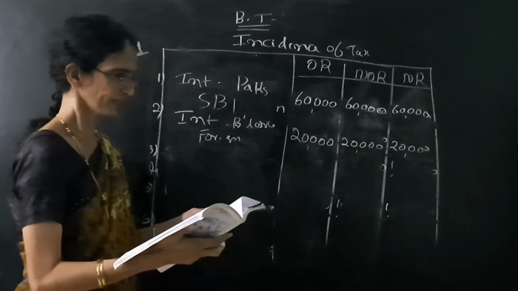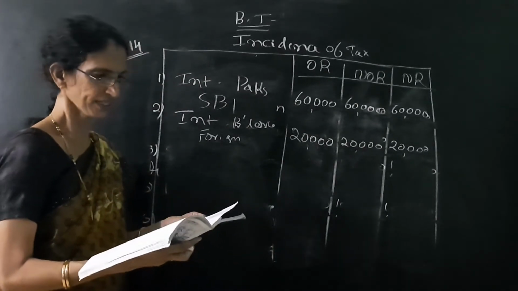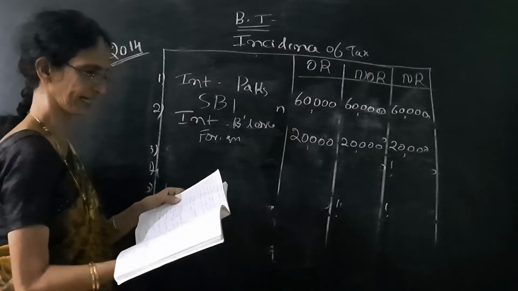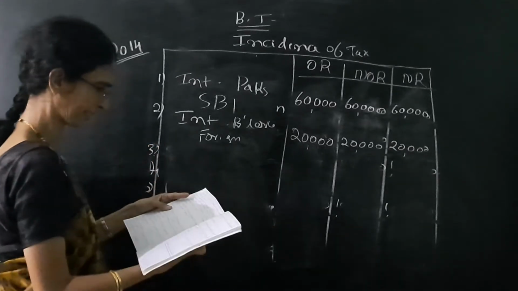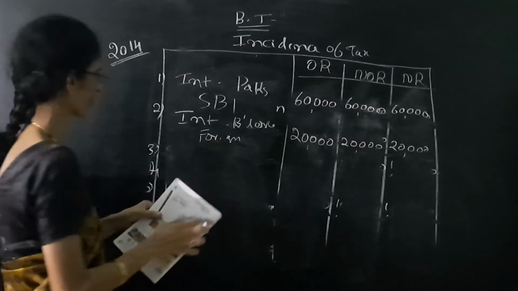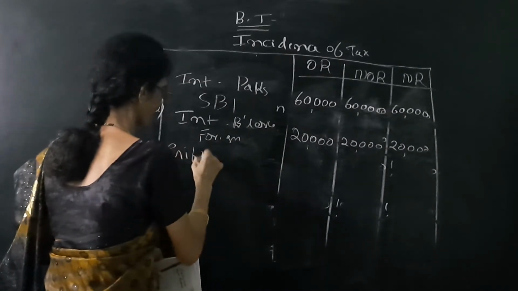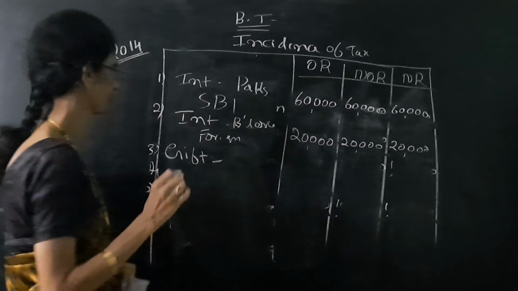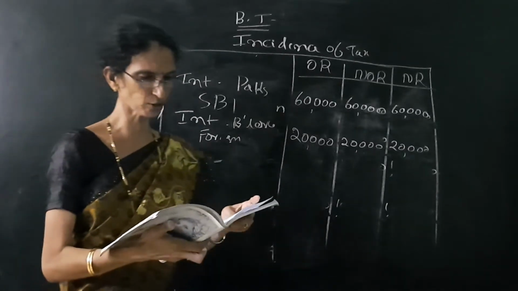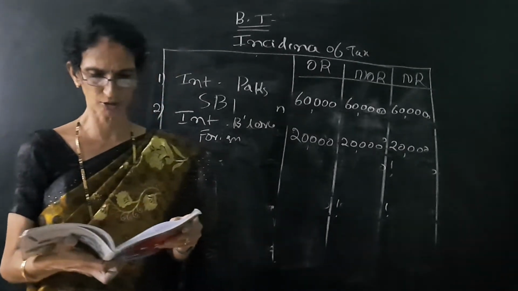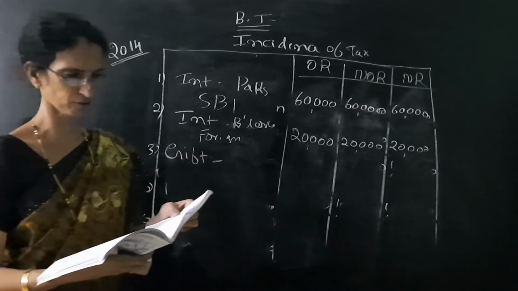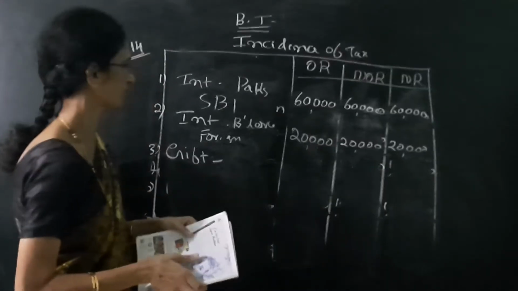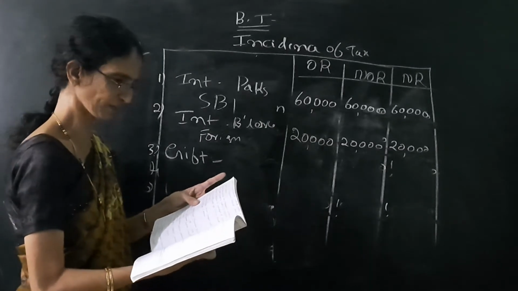Next one is gift from a friend received outside India. The amount is 4 lakh. It is exceeding rupees 50,000. So the amount is taxable.